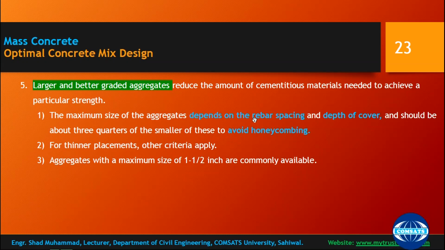So if the spacing is 1 inch, then your aggregate size should be 3/4 of the 1 inch. For thinner placement, other criteria may apply. Aggregates with maximum size of 1.5 inches are commonly available, so larger aggregates can be used, and better aggregates can be used.